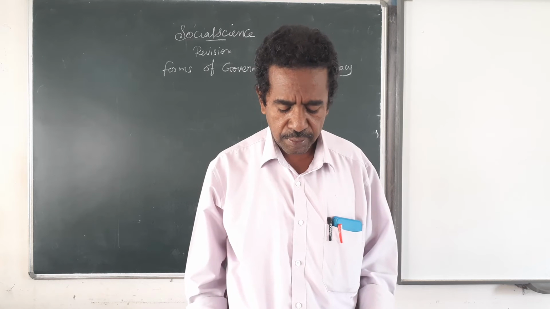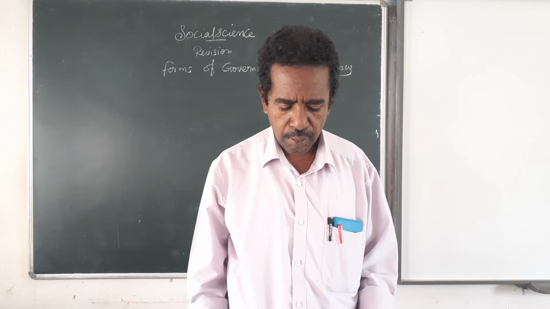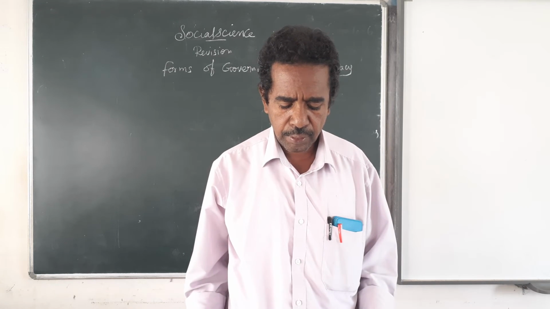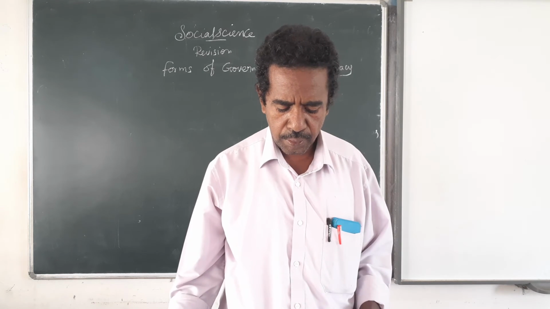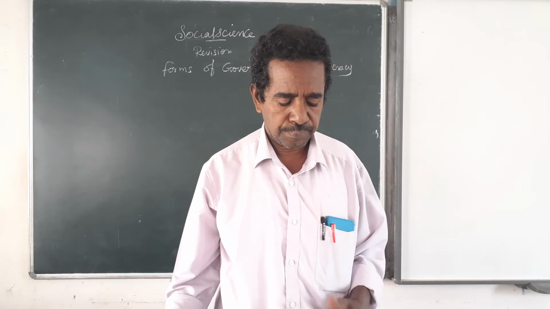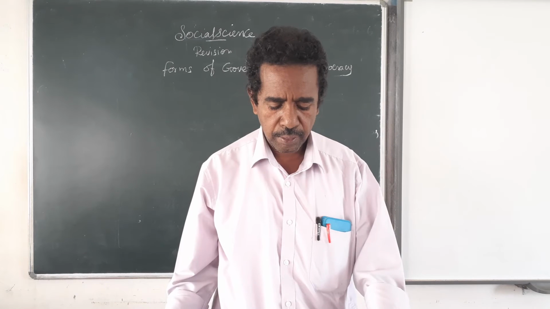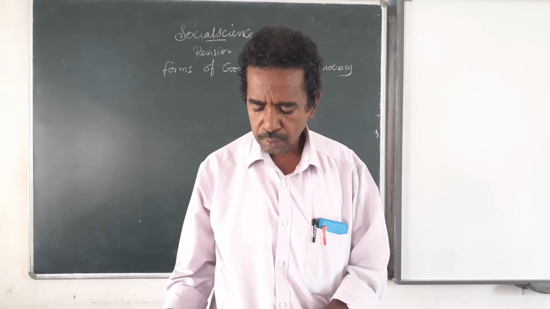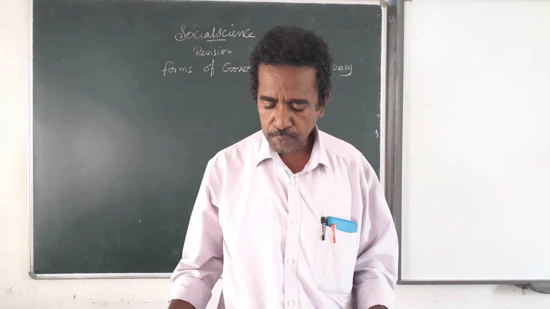Give short answers. First one, give Abraham Lincoln's definition for democracy. That is page number 239. We have marked it. I will explain once.